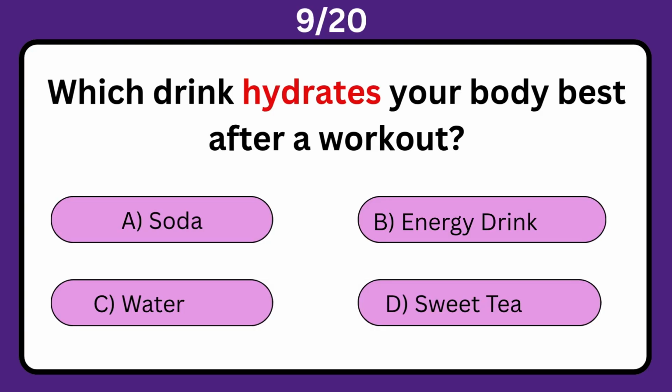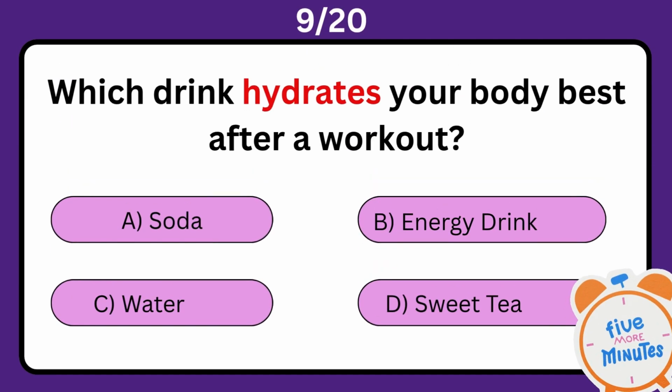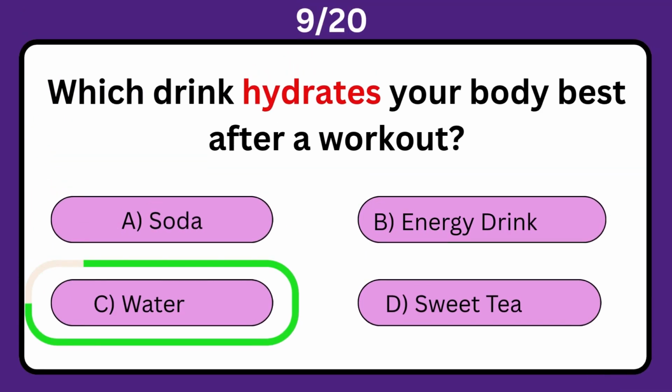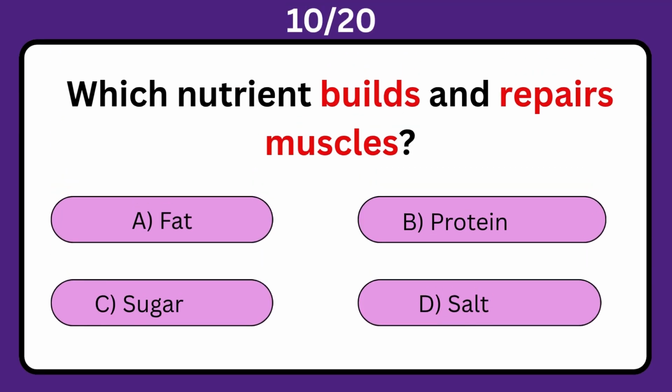Which drink hydrates your body best after a workout? A. Soda. B. Energy drink. C. Water. D. Sweet tea. The correct answer is C. Water.